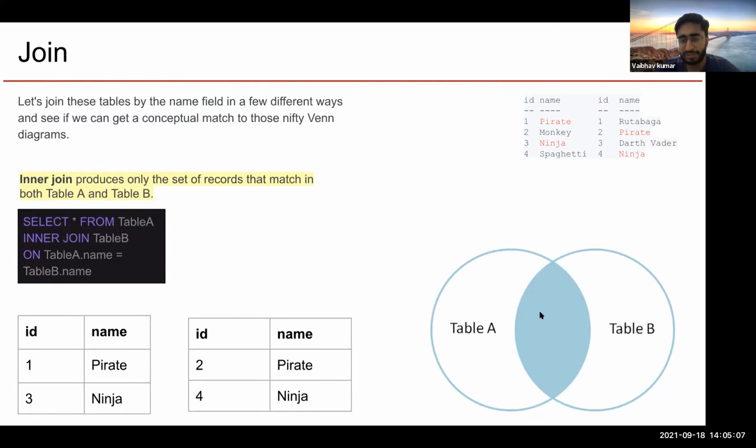Table 1 when joined with table 2 fetches you all the common records, right? That was inner join. This is the area which gives you the intersection, and mathematically as well, it just gives you the common set of records. You can see here two tables are getting joined on the same keys. Similar thing I have shown you in SQL Workbench as well. So this was the concept of inner join.